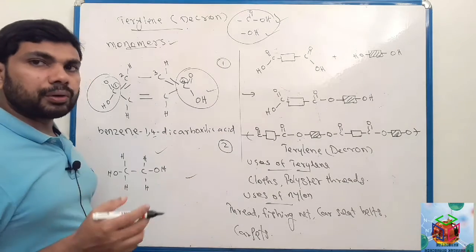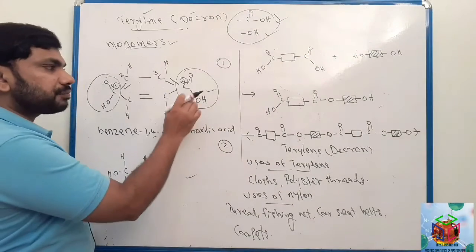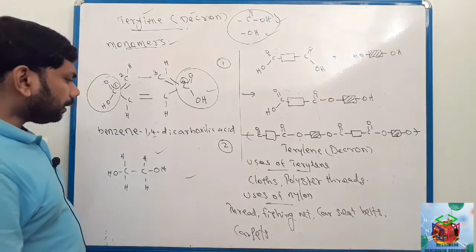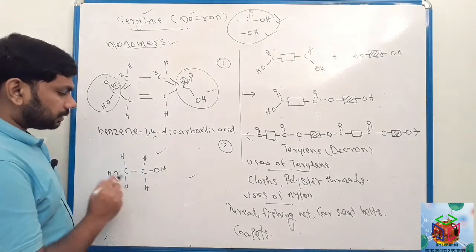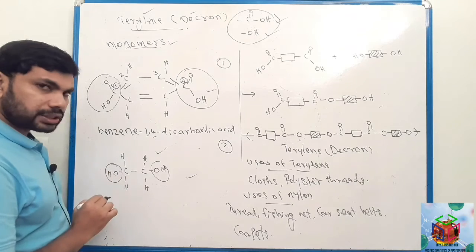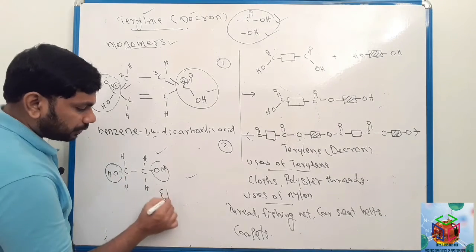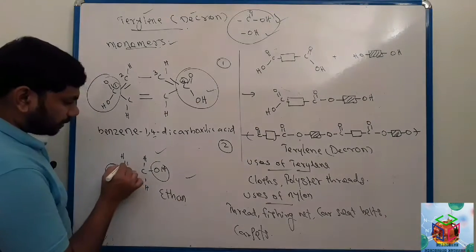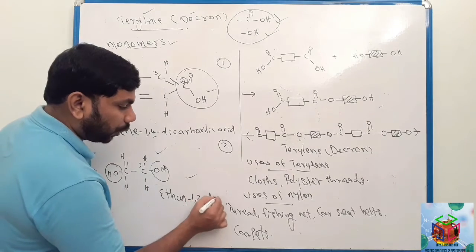There are two monomers for pteryline or dacron. This is the first monomer and this is the second monomer. Look here, this molecule contains OH. There are 2 carbons, so you can say ethane, first and second carbon, ethane 1,2 diol.